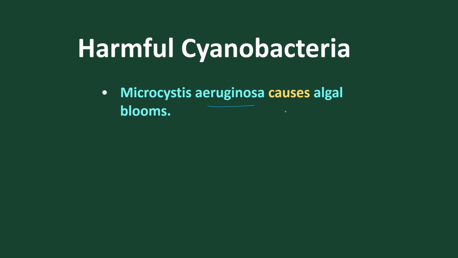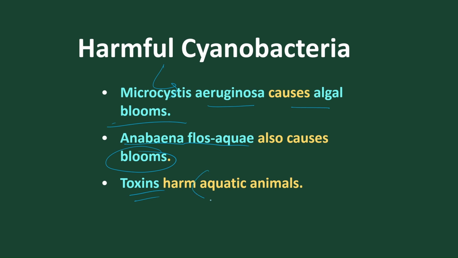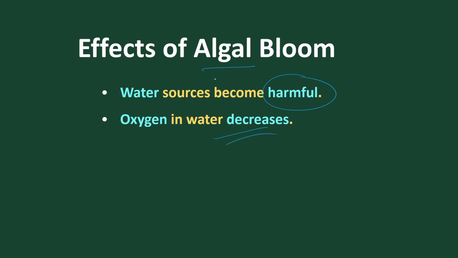Microcystis aeruginosa causes algal blooms. These are the harmful aspects. Also, Anabaena flos-aquae causes blooms. Blooms release toxins into the water, which are harmful to aquatic animals. So water sources become very harmful to these animals. Due to the algal bloom, the oxygen in the water goes on decreasing, and aquatic animals may die.